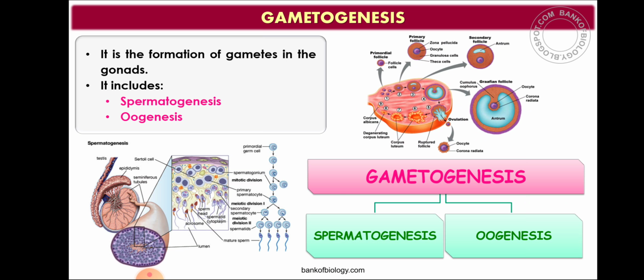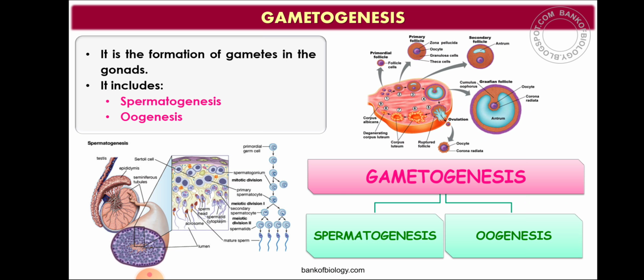So this spermatogonium will undergo mitotic division. It undergoes mitotic division to form primary spermatocytes, and primary spermatocytes are also diploid. 2n, two sets of chromosomes are there. So spermatogonia will undergo mitotic division to form primary spermatocytes, which is diploid, and this primary spermatocytes will undergo first meiotic division to form secondary spermatocytes. After meiotic division, it is otherwise known as reduction division. So reduction of chromosomes takes place. So this secondary spermatocyte is haploid.